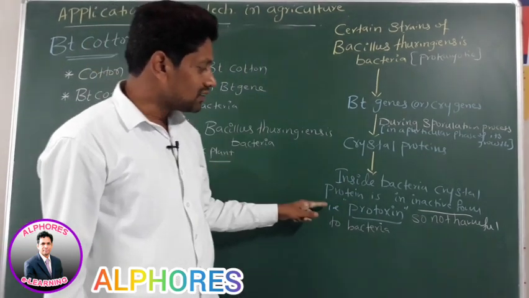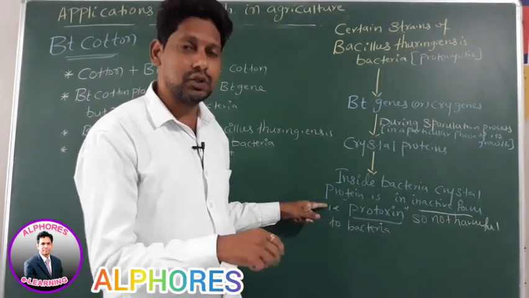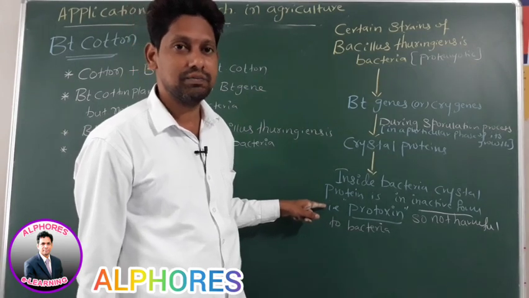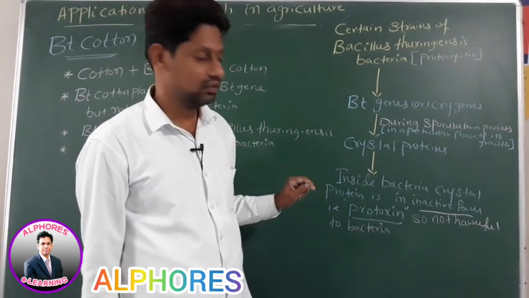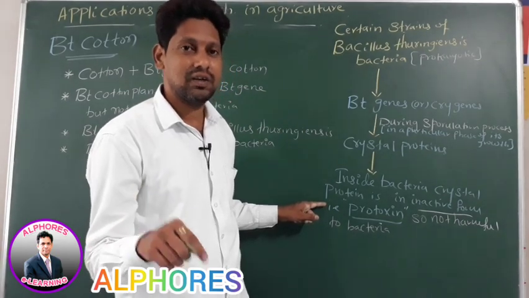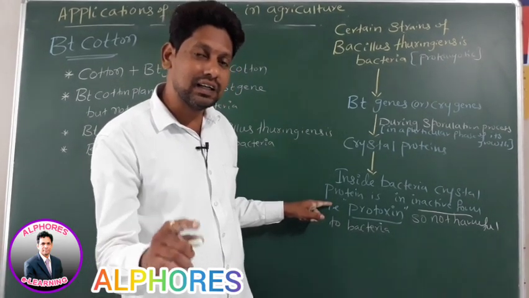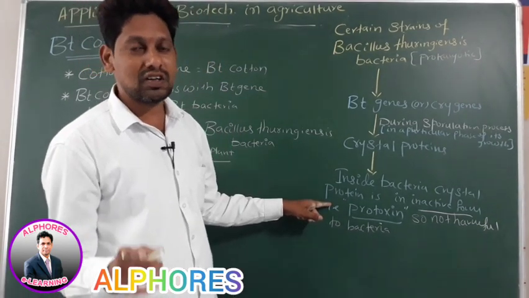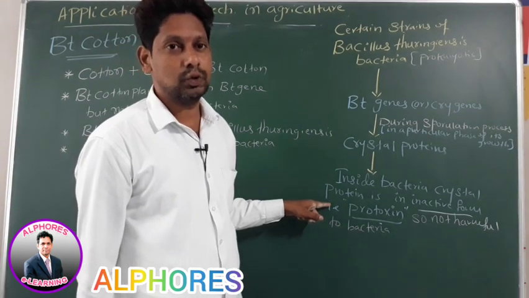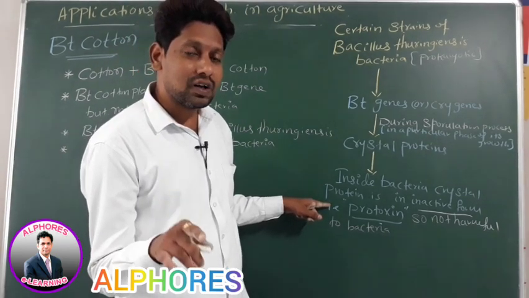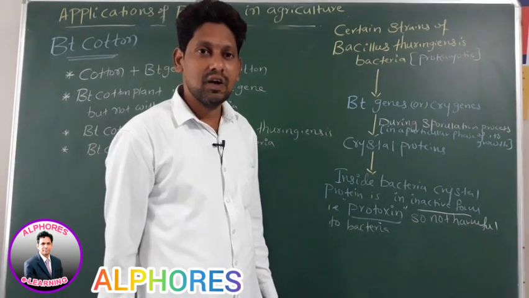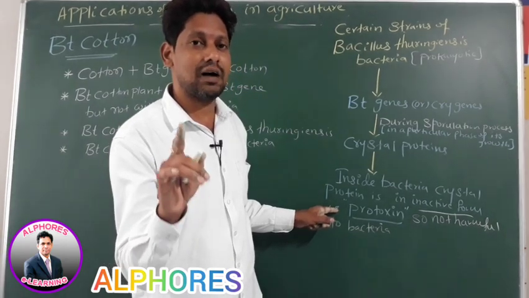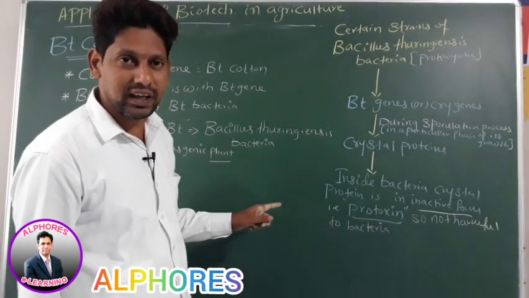Now listen here. Once this protoxin enters into the midgut of the insect, due to the alkaline pH that is present inside the midgut of the insect, this inactive form becomes active. It means protoxin becomes toxin. Why? Due to alkaline pH in the midgut of the insect. Is this statement okay?